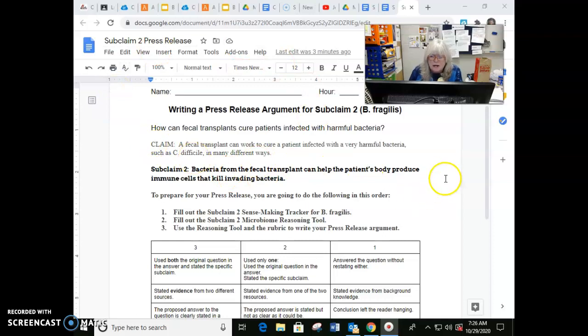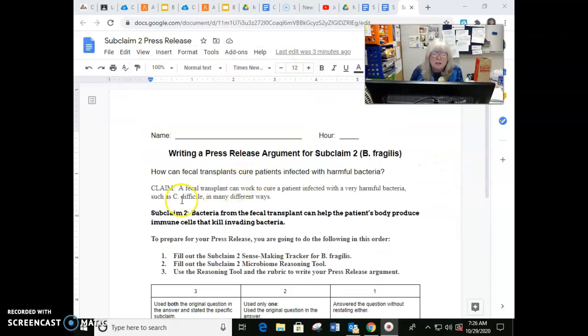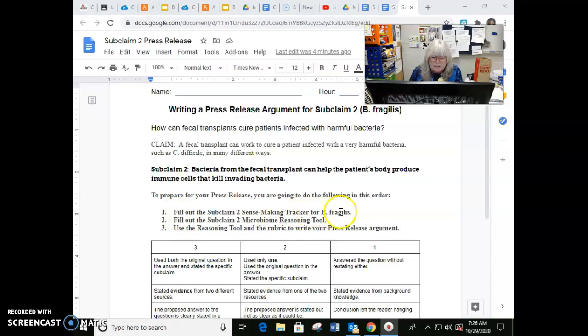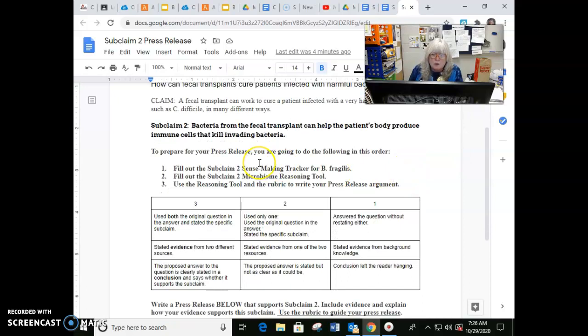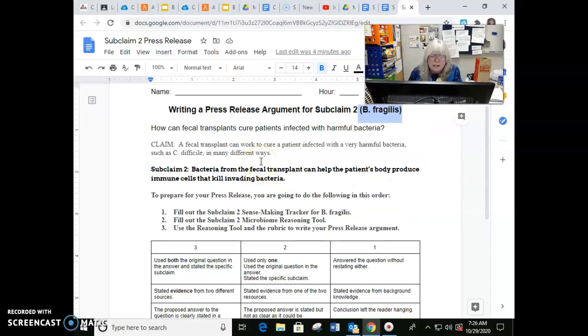You will have a document that looks like this, and it will tell you step by step what you need to do. Your subclaim will be listed right in the middle. Subclaim 2 is different than subclaim 3. For subclaim 2, you are using a bacteria called B. fragilis. In subclaim 2, there is a place where you are going to be able to go and find your evidence.